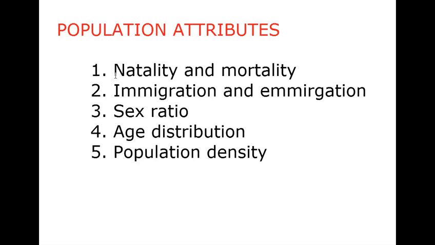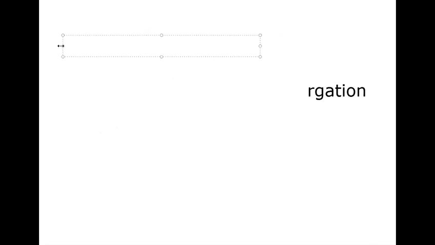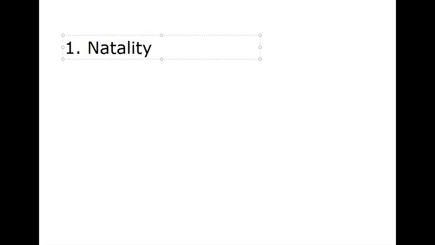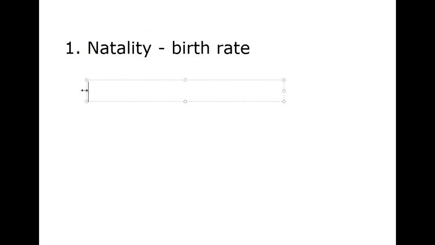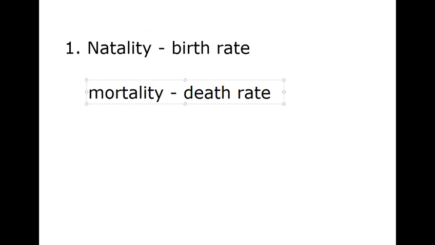Then let's start the properties here: natality and mortality, immigration and emigration, sex ratio, age distribution, and population density. We already completed natality and mortality, but let's take a look back. Natality means birth rate, and mortality means death rate.